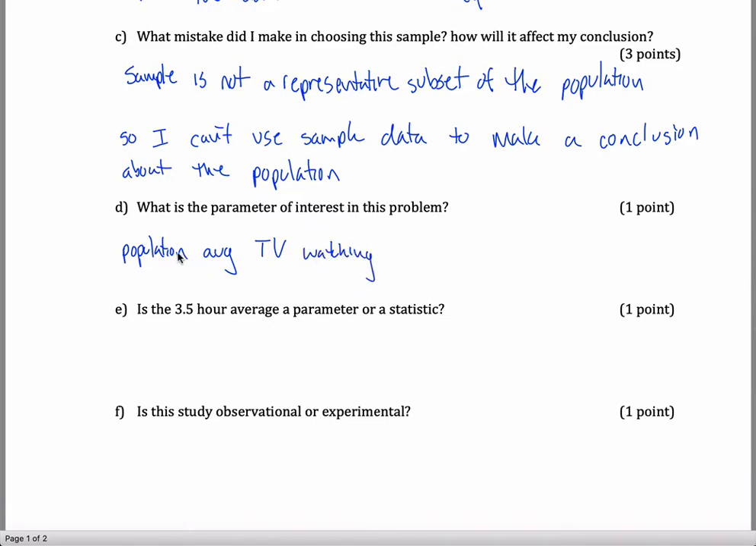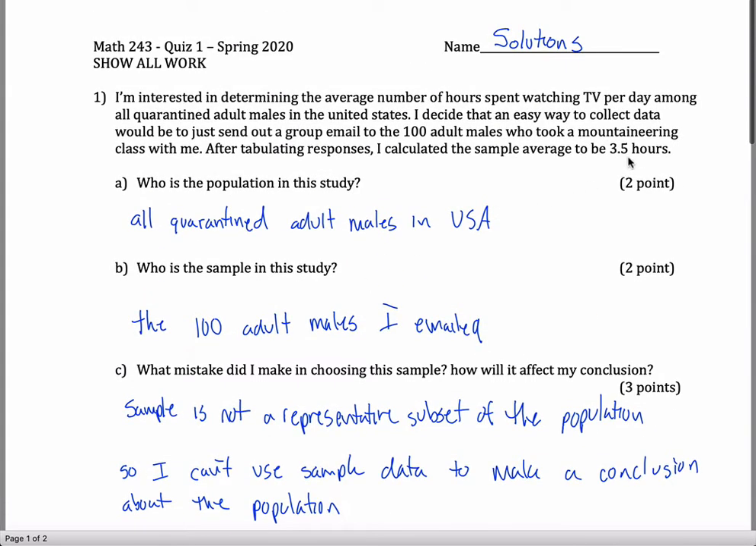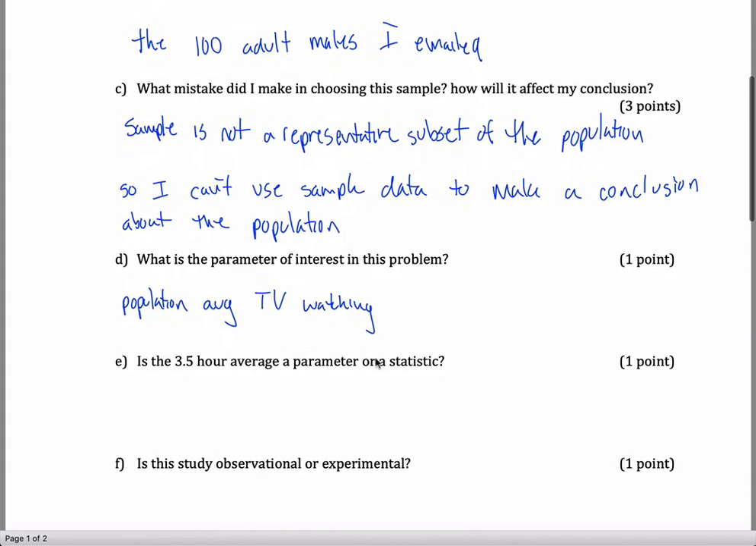Key idea here is it's the population that I'm talking about. The 3.5 hours, if you go back to this problem, only came from these 100 adult males who were in my sample. The fact that that number only represents my sample makes it a statistic. Is the 3.5 hour average a parameter or statistic? It's a statistic. It doesn't ask why, but the reason why is because it concerns the sample.